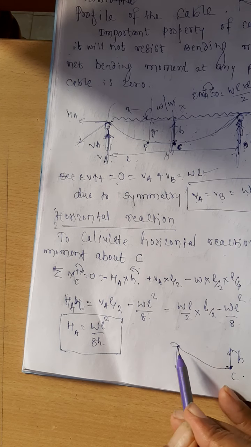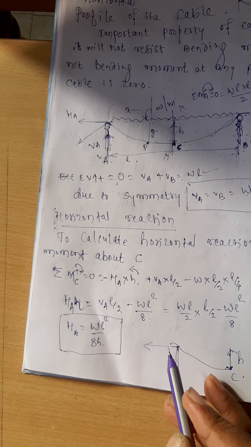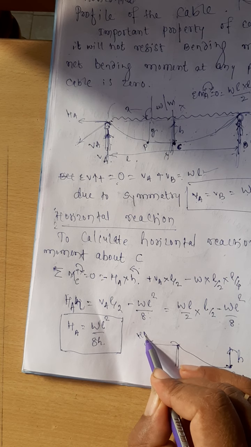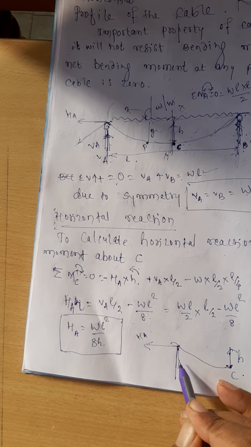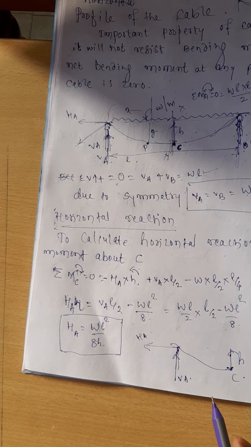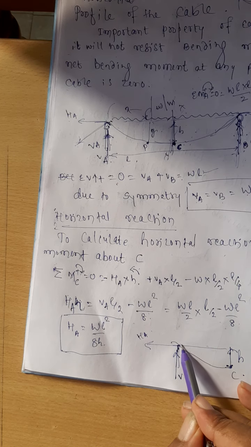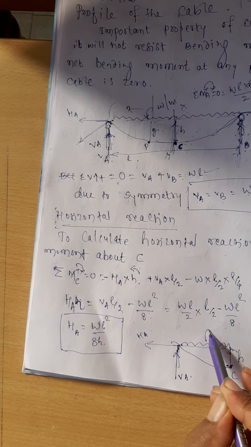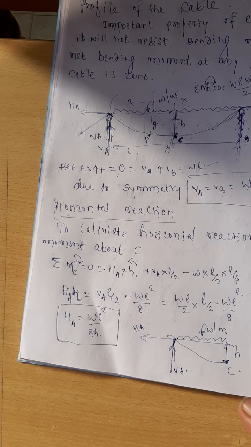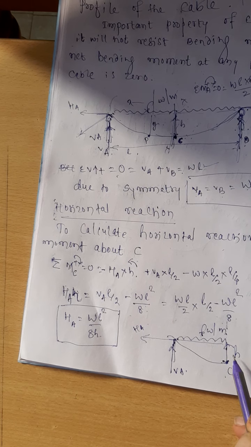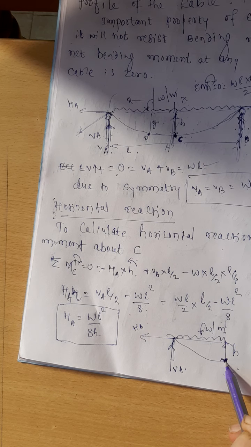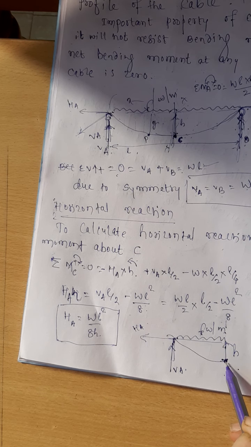And here is the horizontal reaction. That I can call it as the HA. And here is the vertical reaction. That is nothing but the VA. And here is the load on the cable, W per meter run. Yes, are you getting it? Cut the cable here, take the total of the forces at the point C, like we are doing in the arches.